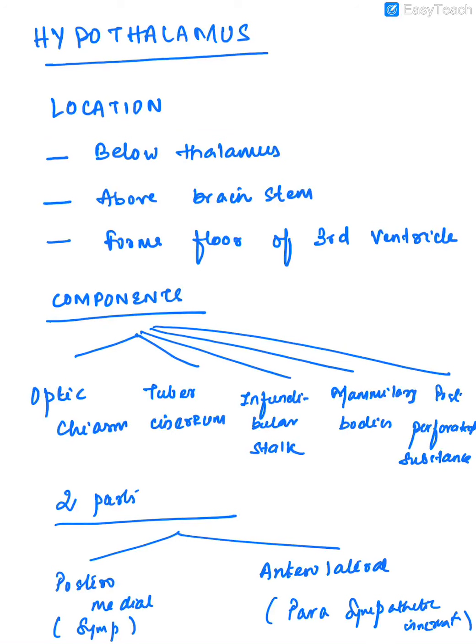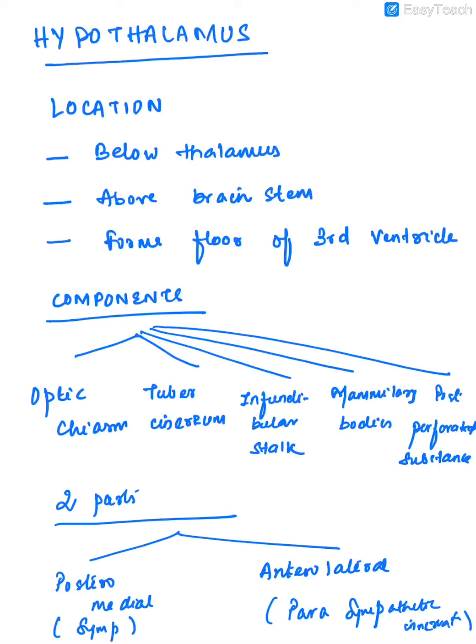Now coming to the first important endocrine organ related to reproduction, the hypothalamus. As the name suggests, the hypothalamus is located below the thalamus, above the brainstem, and forms the floor of the third ventricle. The components of the hypothalamus are the optic chiasm, tuber cinereum, infundibular stalk, mammillary bodies, and posterior perforated substance.